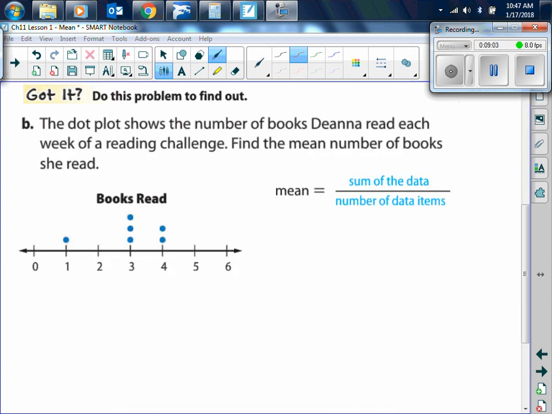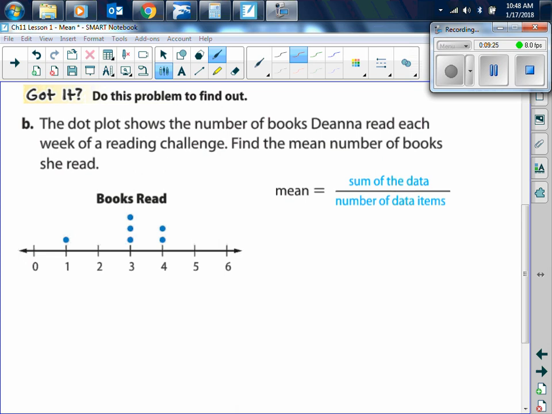So make sure you get this one written down in your notes. The dot plot shows the number of books Deanna reads each week of a reading challenge. Find the mean number of books that she read. Once again, to find the mean, we take the sum of the data and divide it by the number of data items. Is everybody clear?